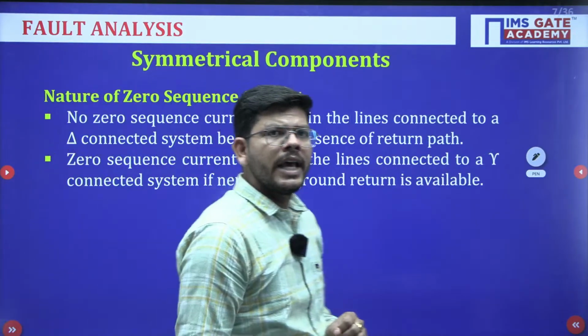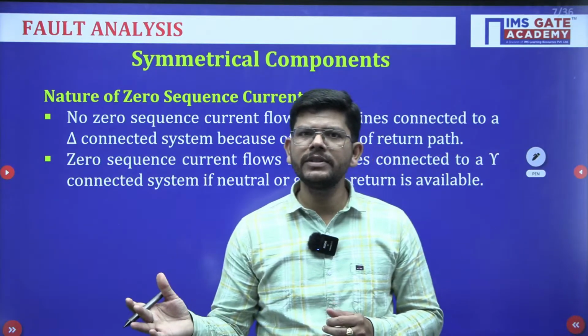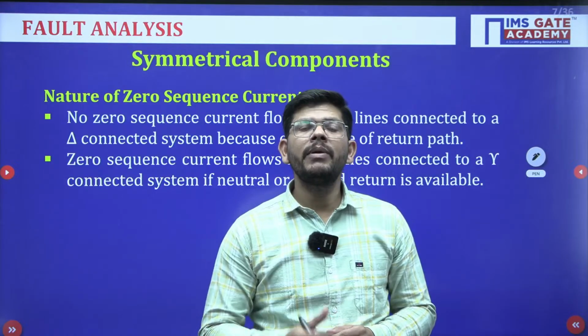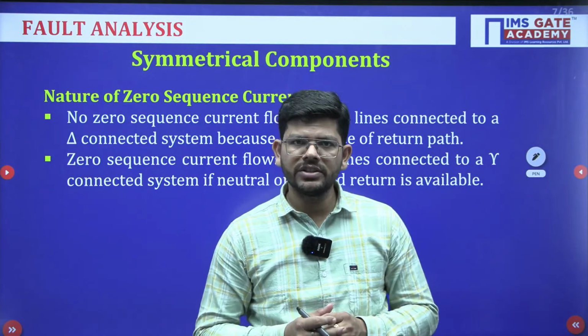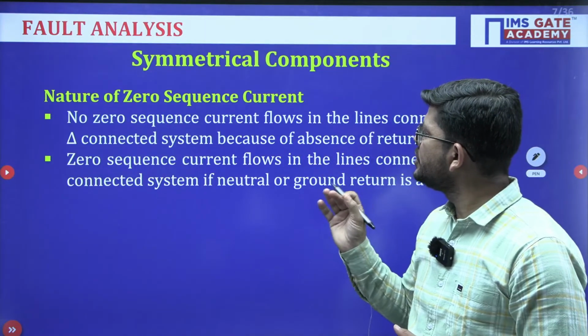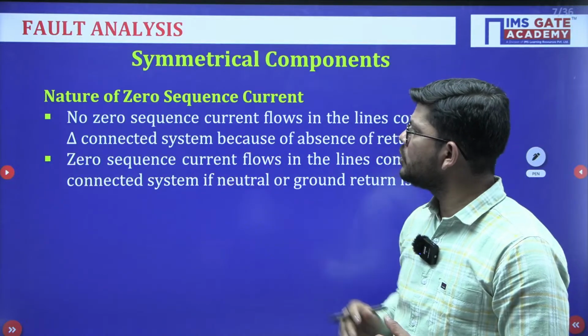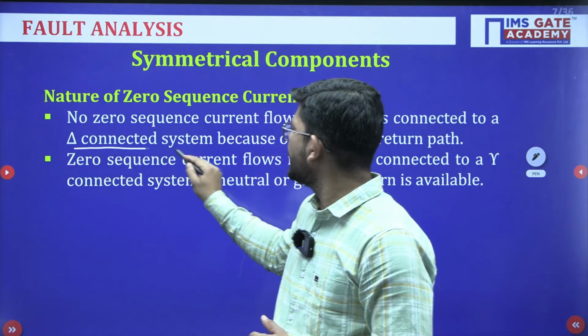Now, suppose you have an unbalanced system, so negative and positive sequence components will be there, but for the zero sequence component, if it has to be there, there are certain conditions. Okay. And what are those conditions? So the nature of zero sequence current: no zero sequence current can flow in the lines connected to a delta connected system.